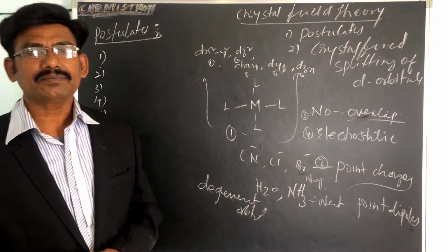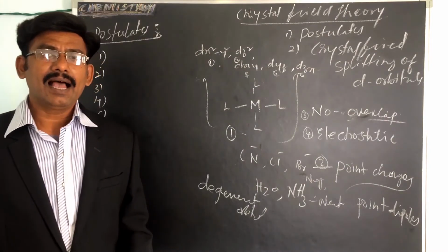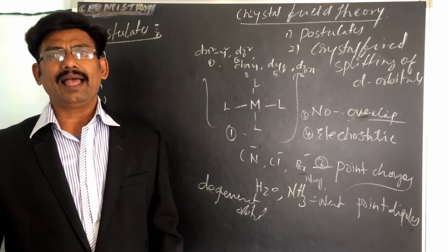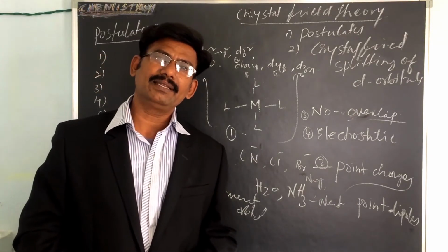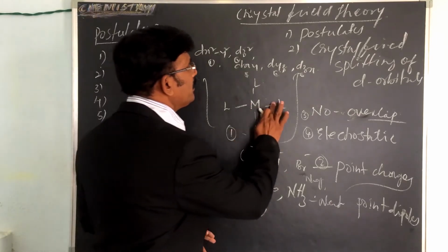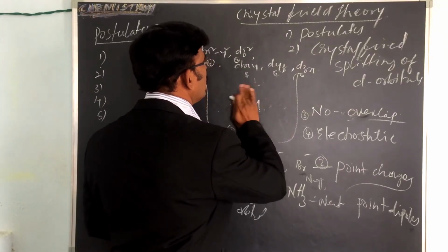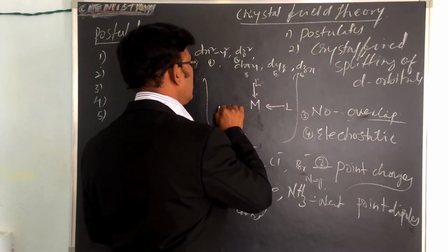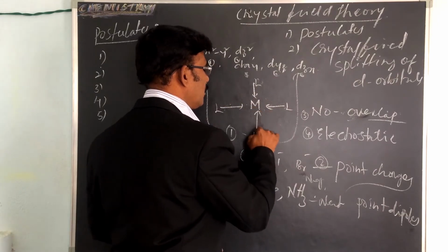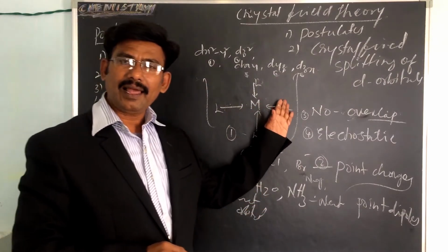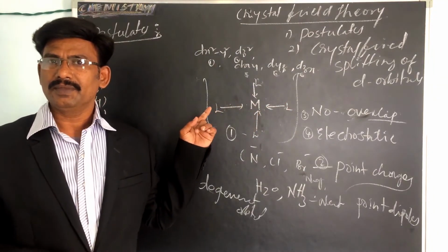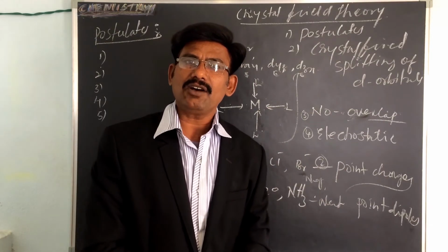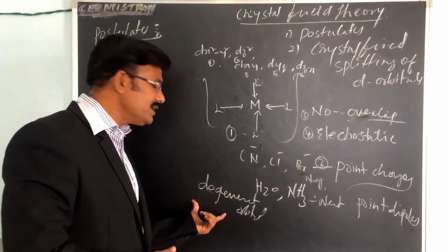And the sixth postulate is, as the ligand approaches the central metal atom, for example, here a ligand is there and this is a metal atom, the ligands approach the central metal for complex formation, these orbitals lose their degeneracy.